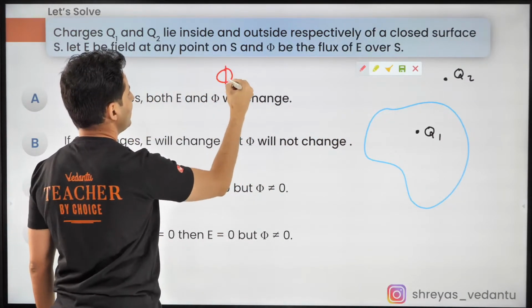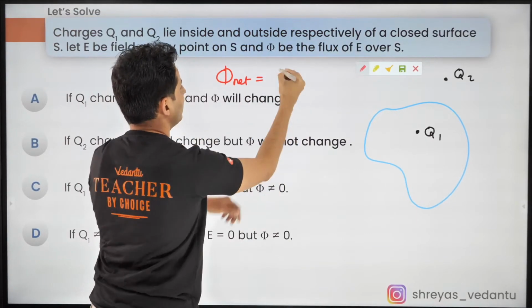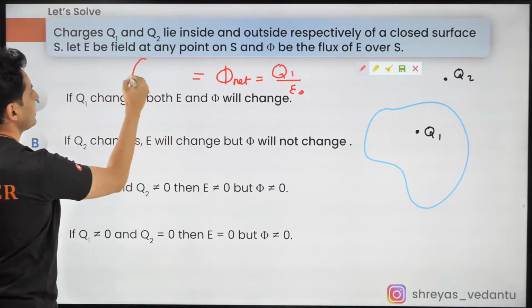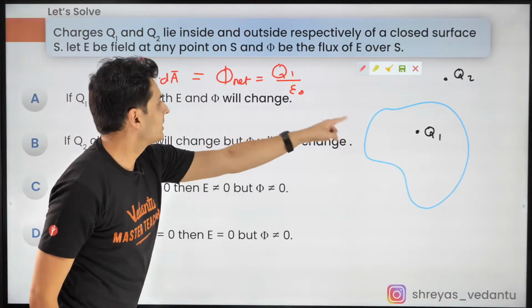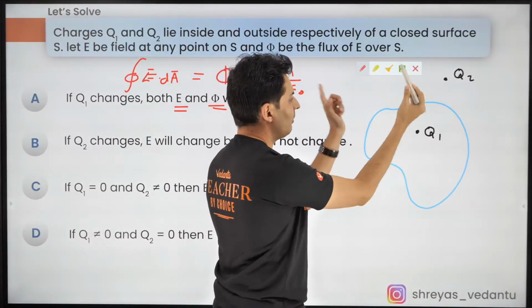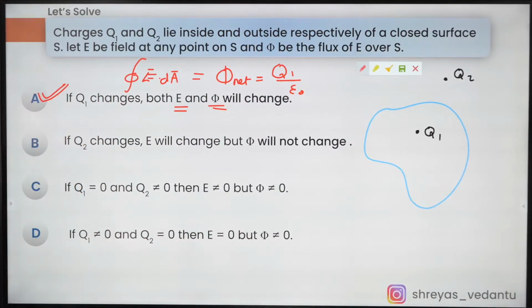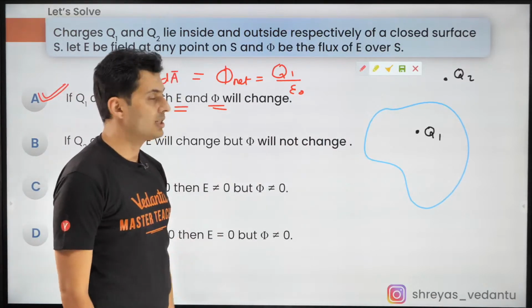That is because net flux is Q1 by epsilon naught, and net flux is obviously the cyclic integral E dot dA. So if Q1 changes, the flux will also change, and the field will also change because the number of lines coming out of it will change. Obviously, this is correct. Obviously, if Q2 changes, E will change, but flux will not change.